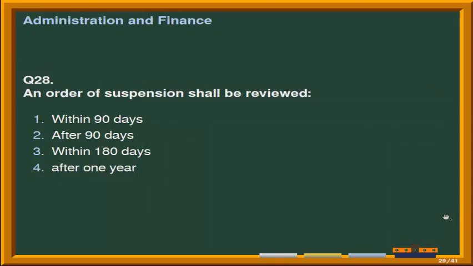Given options are number 1, within 90 days. Second option is after 90 days. Third option is within 180 days, and the last option is after 1 year. Correct answer is an order of suspension shall be reviewed within 90 days. That is option first is correct.